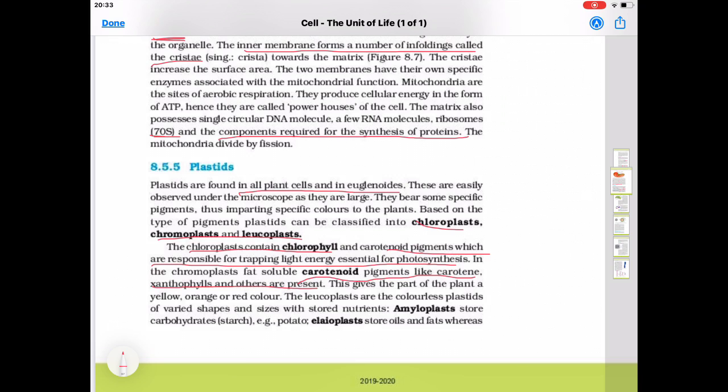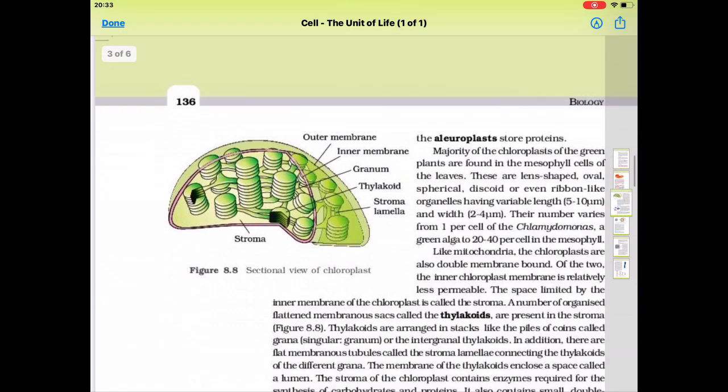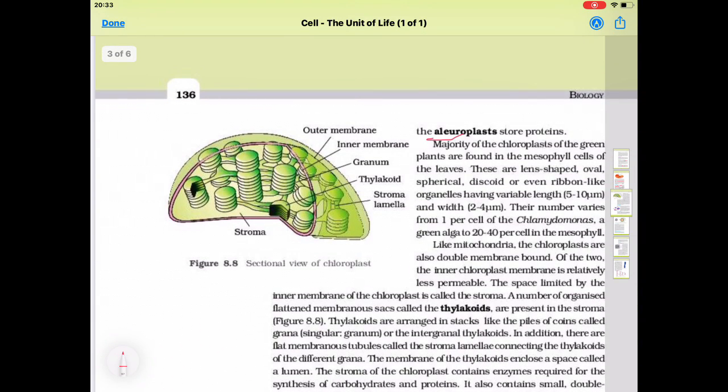The leucoplasts are the colorless plastids of varied shapes and sizes which store nutrients. So in leucoplasts, their main function is storage. Amyloplasts store carbohydrates or starch. An example is potato. Elaioplasts store oils and fats, whereas the aleuroplasts store proteins.